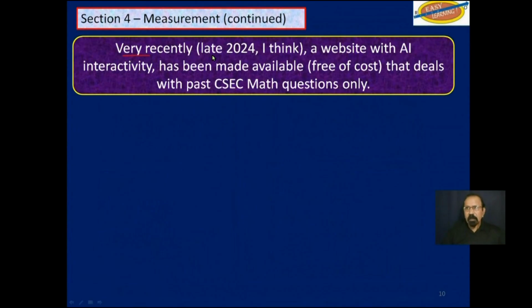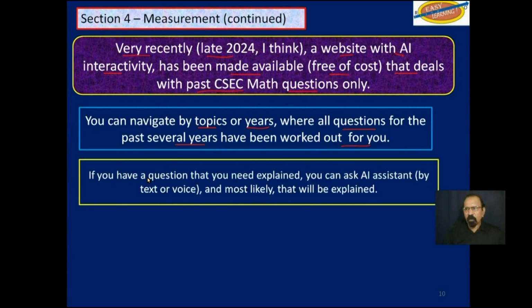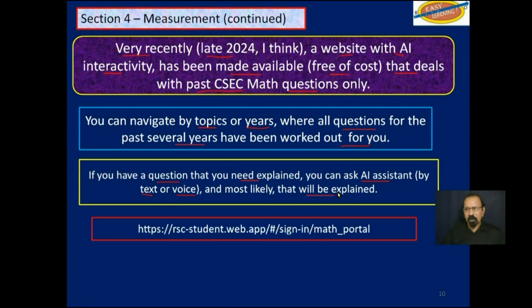Also, very recently, late 2024, I think, a website with AI interactivity has been made available free of cost that deals with past CSEC math questions only. You can navigate by topics or year, where all questions for the past several years have been worked out for you. If you have a question that you need explained, you can ask the AI assistant either by text or voice, and most likely that will be explained to you.